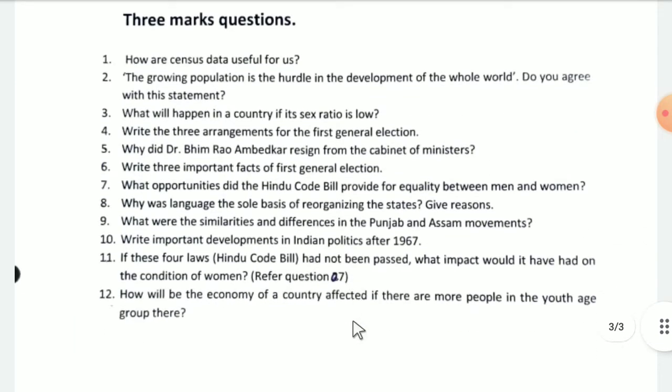Now for 3 marks questions. How is census data useful for us? The growing population is the hurdle in the development of the whole world. Do you agree with this statement?